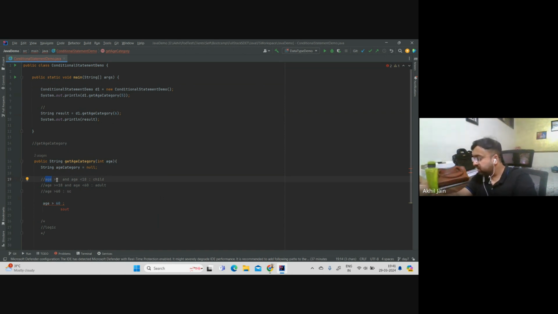You will check a condition whether it meets that criteria or not. If it meets that criteria, you will say true. If it does not meet the criteria, you will say false. That is the meaning of a condition. So again, if age is greater than 60 comes out to be true, then you have to print SC.